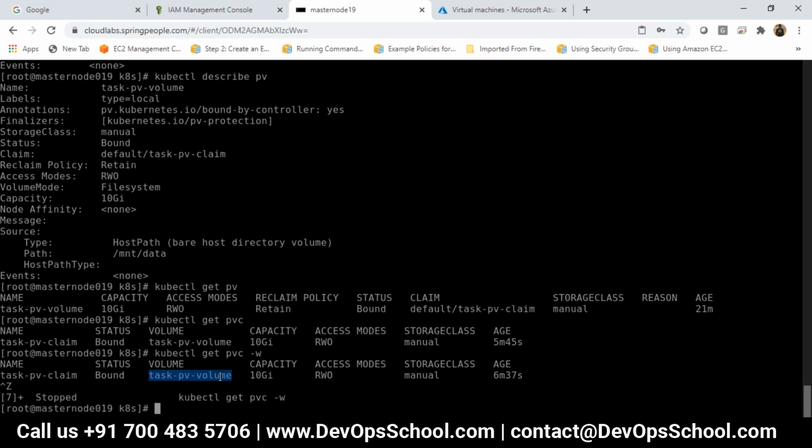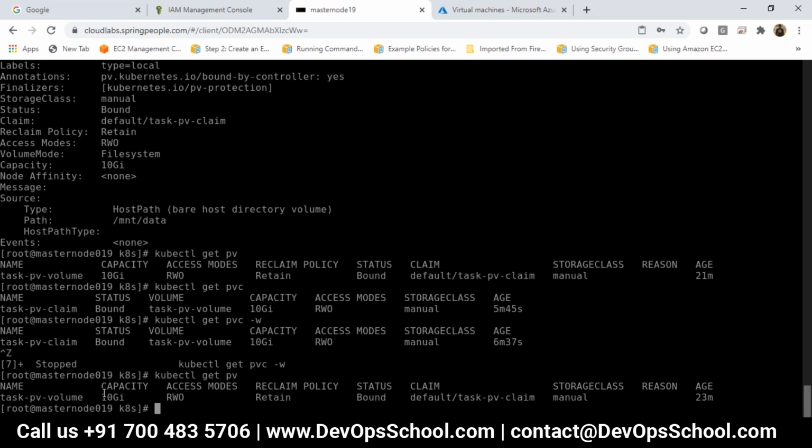If I do kubectl get PV, it shows I have created a 10 gigabyte volume, bound with the claim.